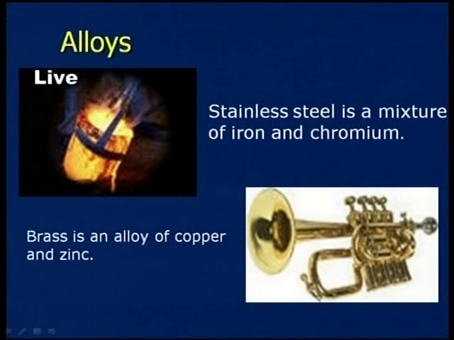Brass is an alloy of copper and zinc. This is very important, children, you have to keep in mind: stainless steel is a mixture of iron and chromium, and brass is an alloy of copper and zinc.